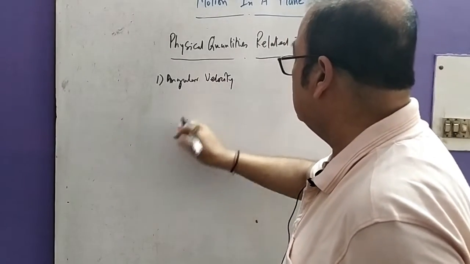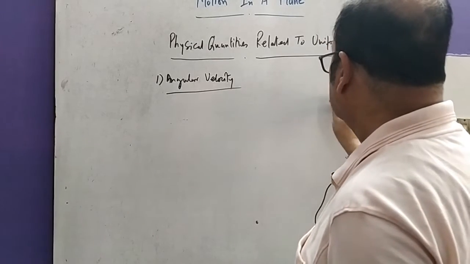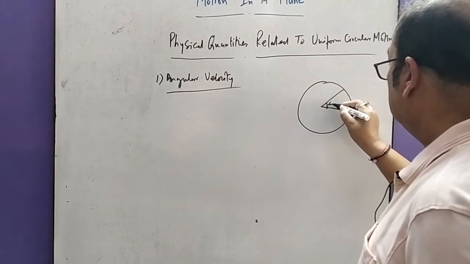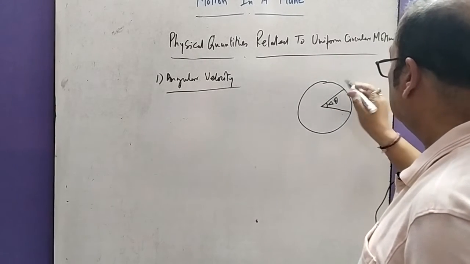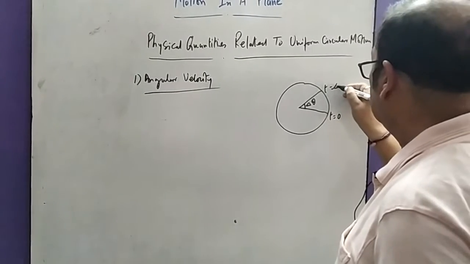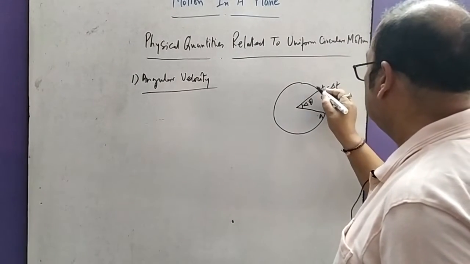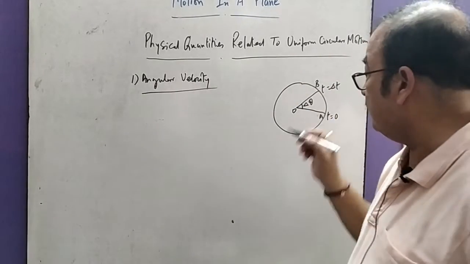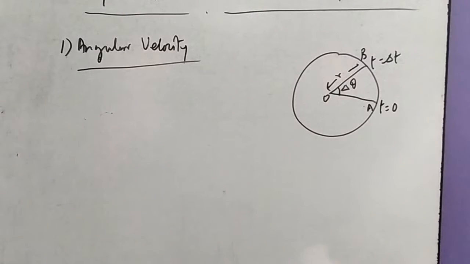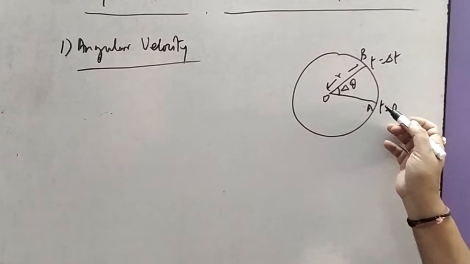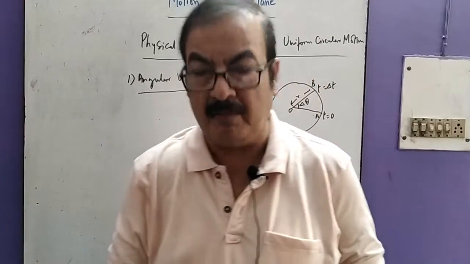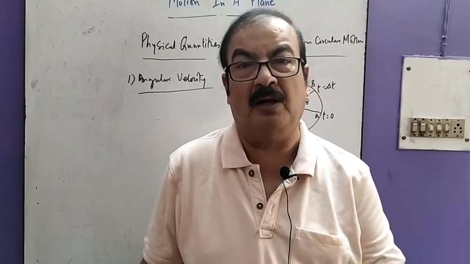Now, suppose we are having a given body which is moving along a circular path of radius r, and then at time t equal to 0 it is at position A, and at time t equal to delta t it is at position B. Okay, then angular velocity, as the name implies, it is the rate of change in angular displacement.